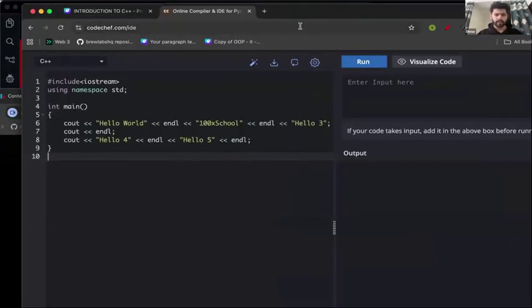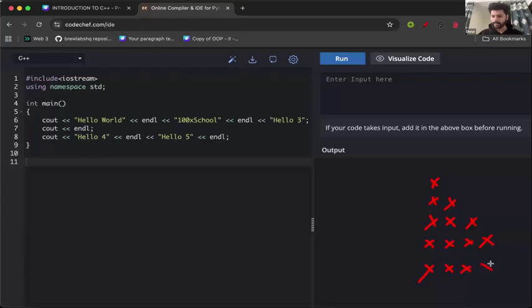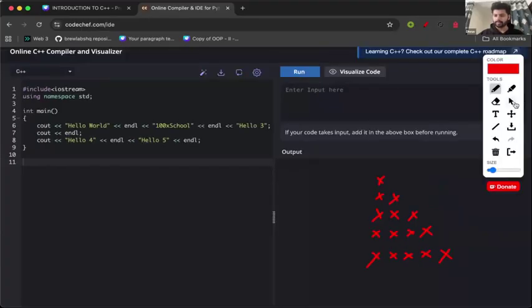Now let's solve a question. Okay. Now if I ask you, we have to print, let's say, a triangle like this. 1 star here, then 2 stars here, then 3 stars, 1, 2, 3. On the next row, we have 4 stars. The next row we have 5 stars. Okay. So guys, if we have to print this kind of triangle, what we can do? So we know to print anything, what we need? We need a cout statement.